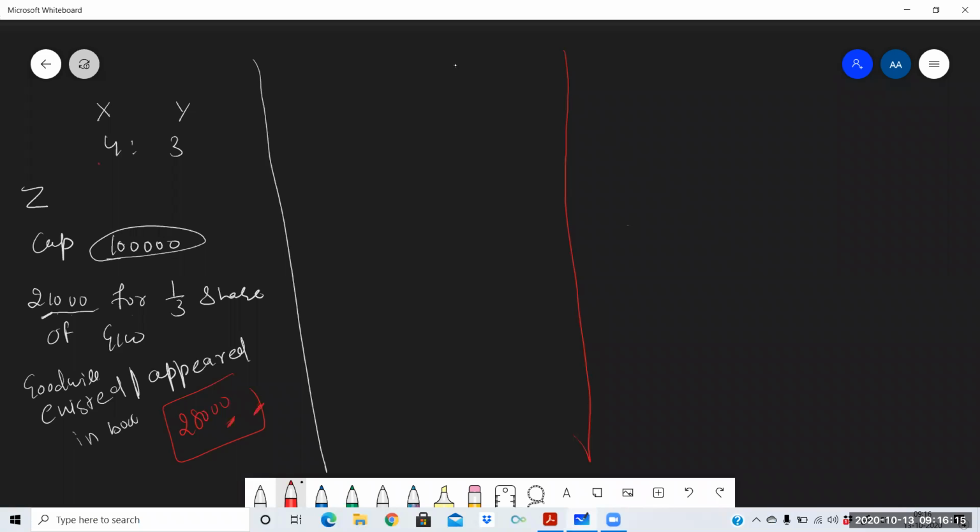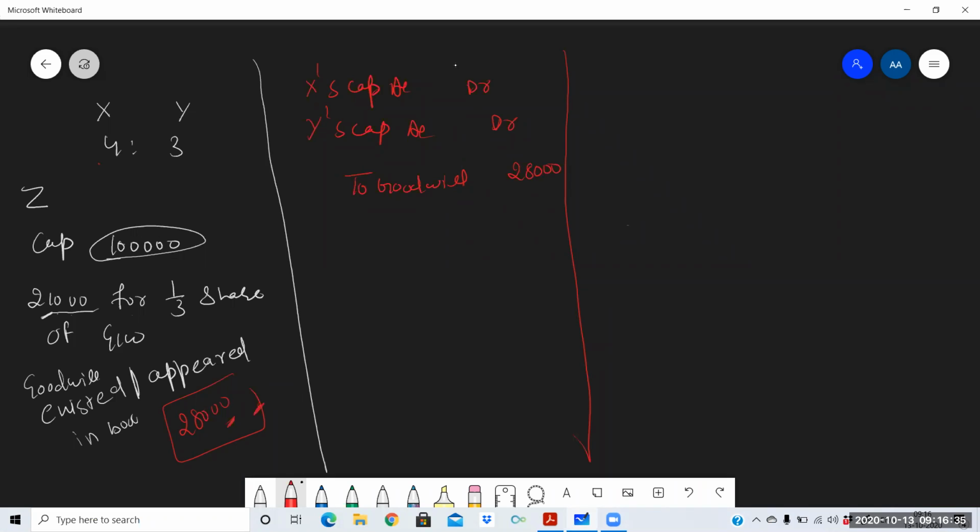Partners' capital accounts will be debited. X's capital account debit, Y's capital account debit, to goodwill. Clear? This is the entry for writing off of goodwill, 28,000.